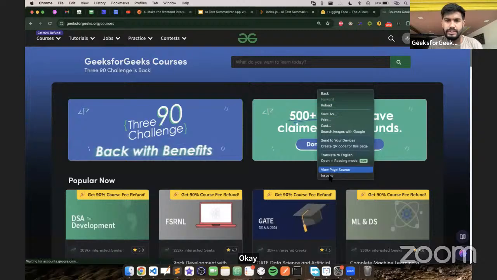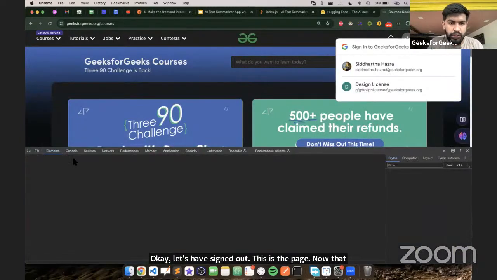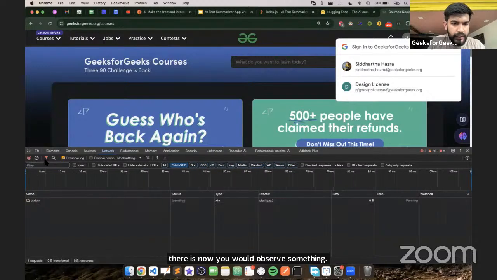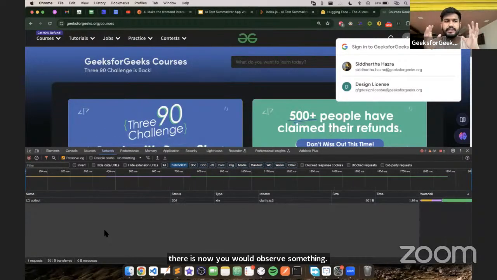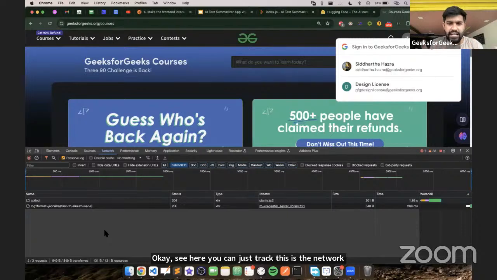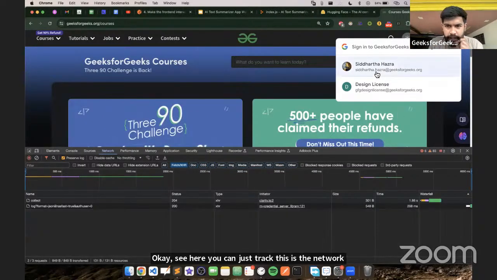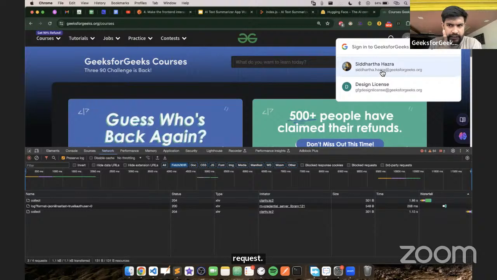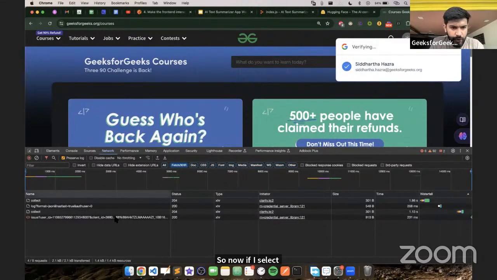This is the page. Now you would observe something. Here you can track. This is the network tab of Google Chrome where you can track the outgoing requests. Now if I select Google, see, an outgoing request would go.